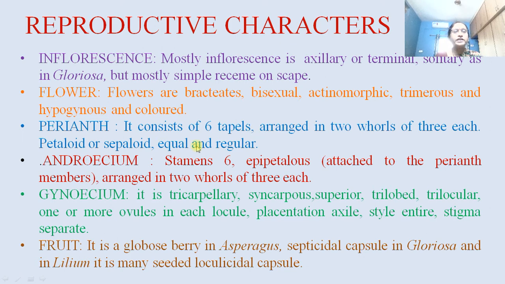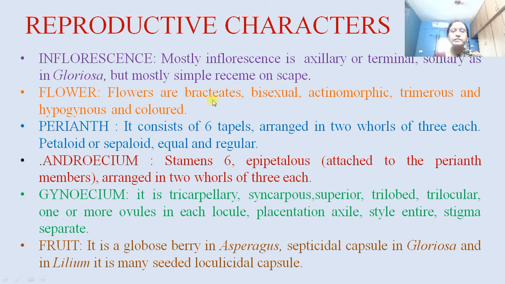Then reproductive characters. It starts from the inflorescence and mostly the inflorescence is axillary or terminal. Sometimes solitary flowers are found, for example in Gloriosa, but mostly a simple raceme on the scape. Scape means a long stem-like structure developed from the rhizome and it is called the scape.